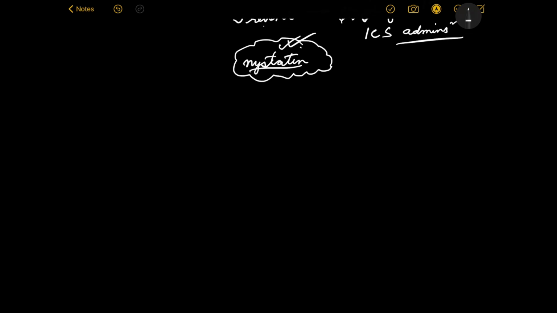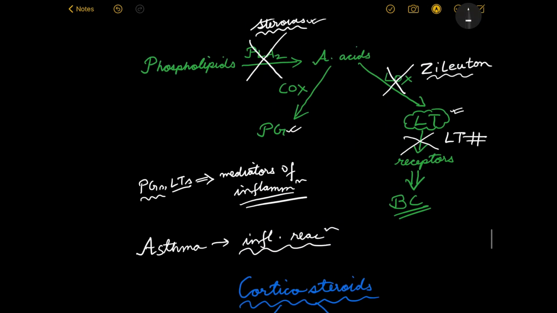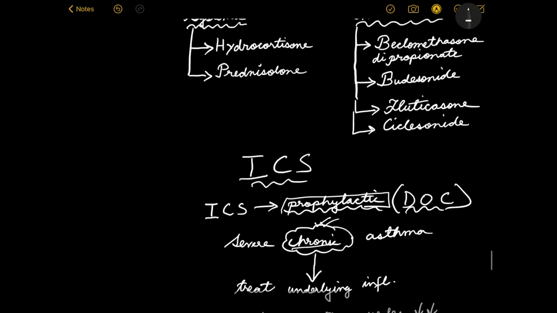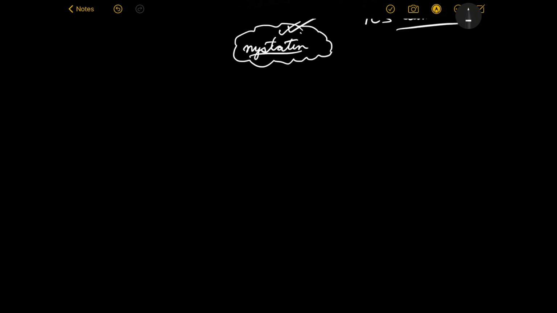Now, I mentioned something about this drug, which is zileuton. Again, we don't have much to say about these drugs except what they do. How do you remember this drug? This is not a steroid, by the way. This is a drug which selectively inhibits the lipoxygenase enzyme, and hence leads to a decrease in leukotriene synthesis.